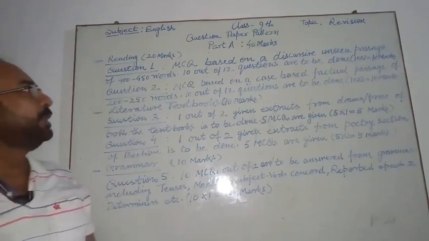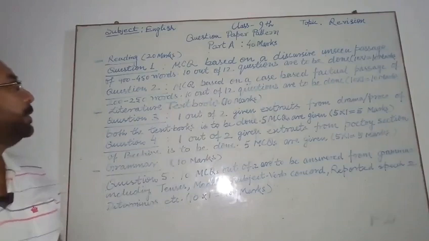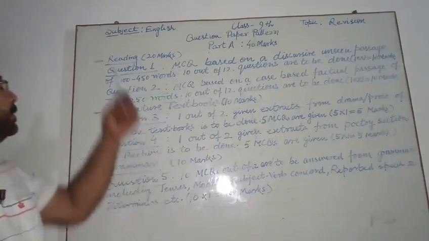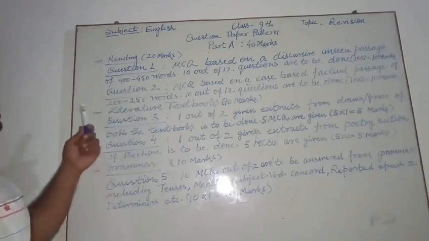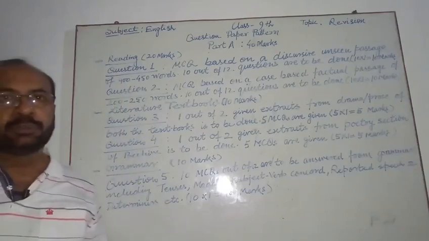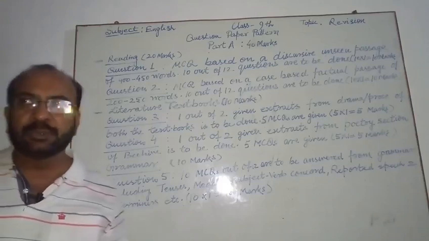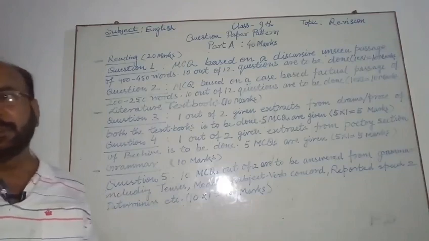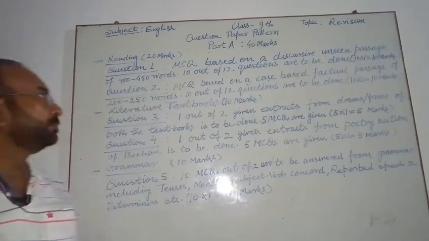So very first we will discuss part A. Part A contains three sections: reading section, literature section and grammar section. This part is of MCQs. Very short answer type questions are there in part A. Every question contains 1 mark.